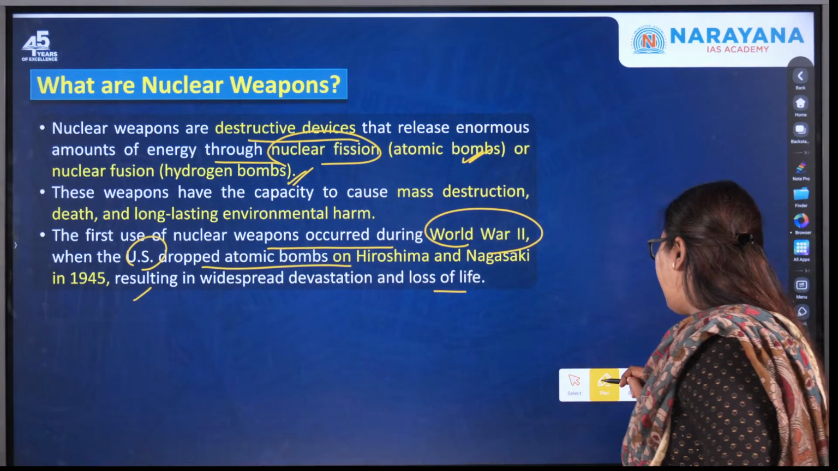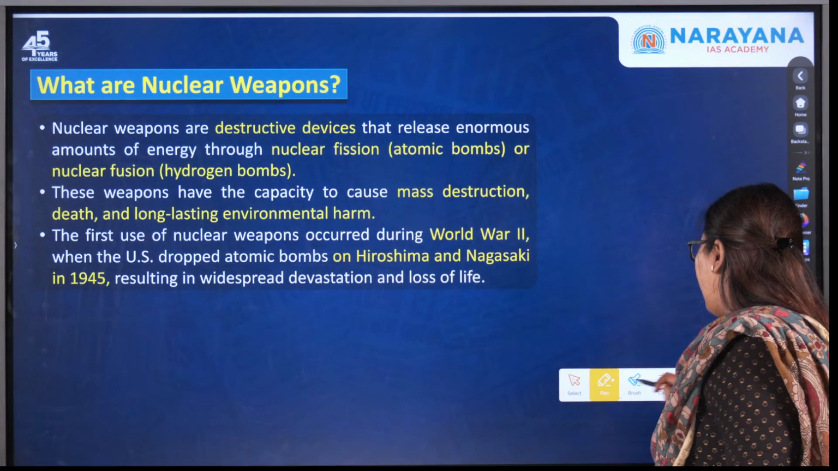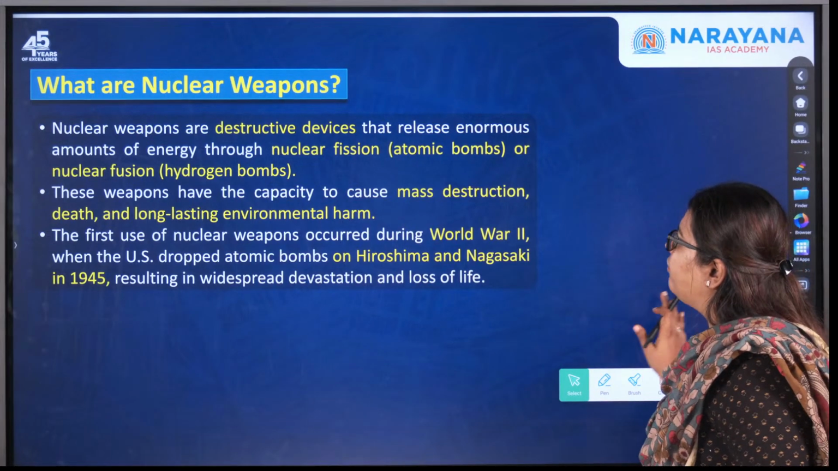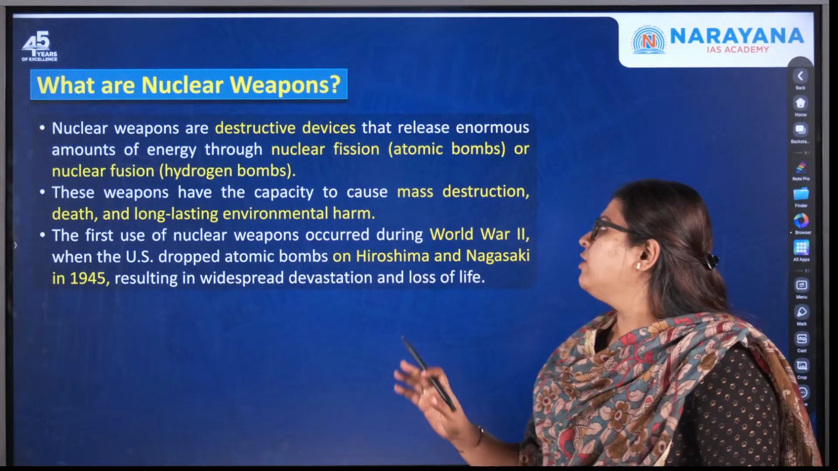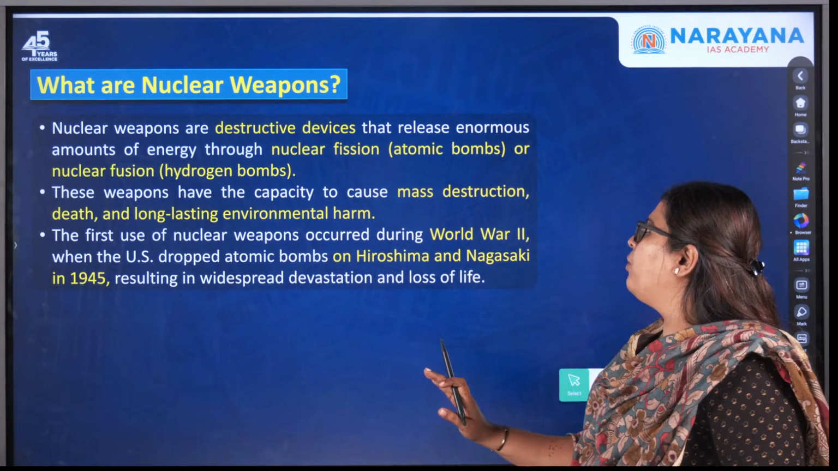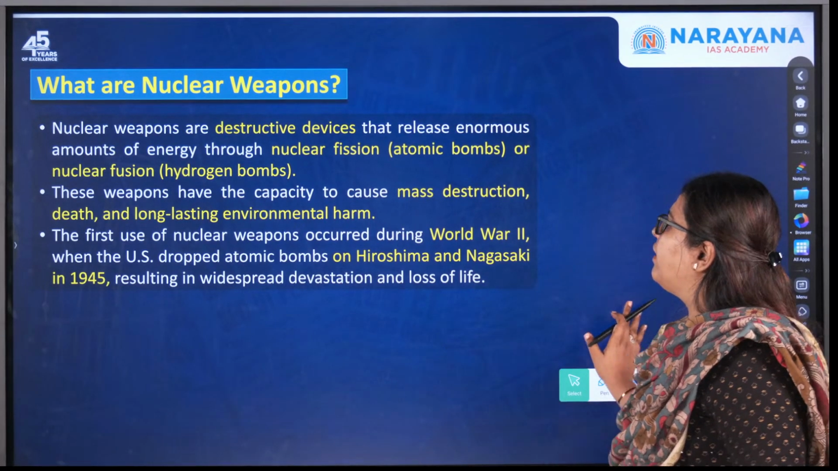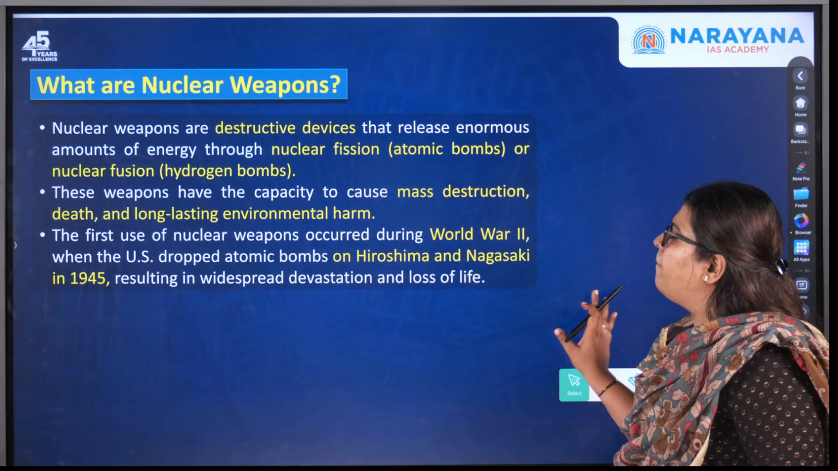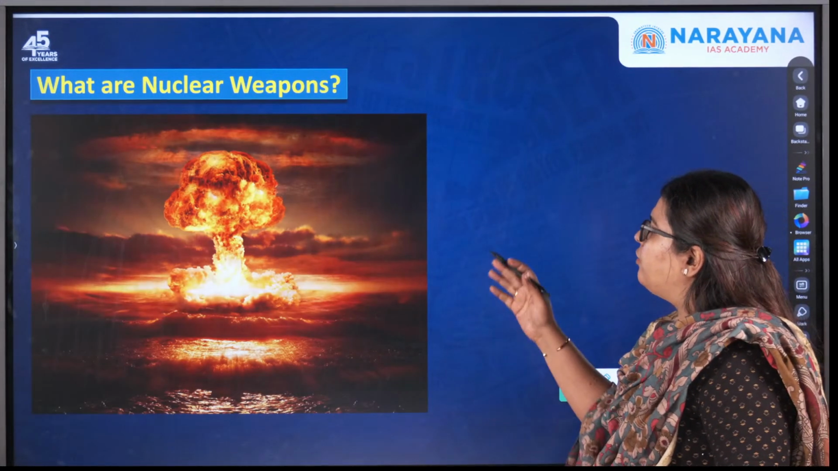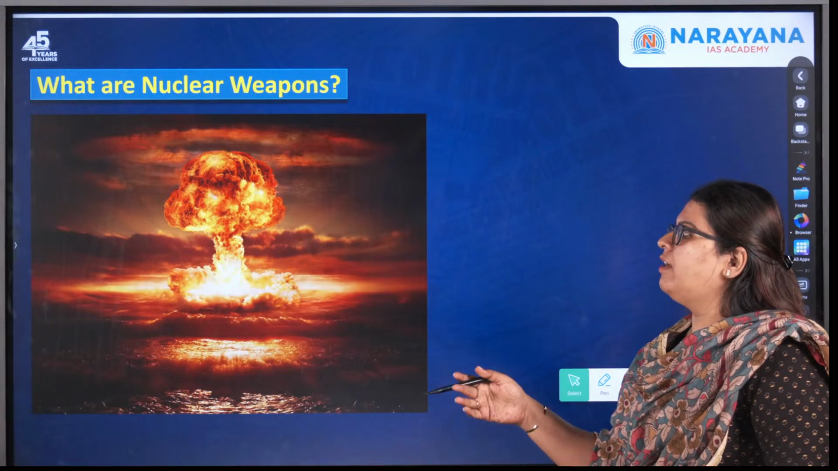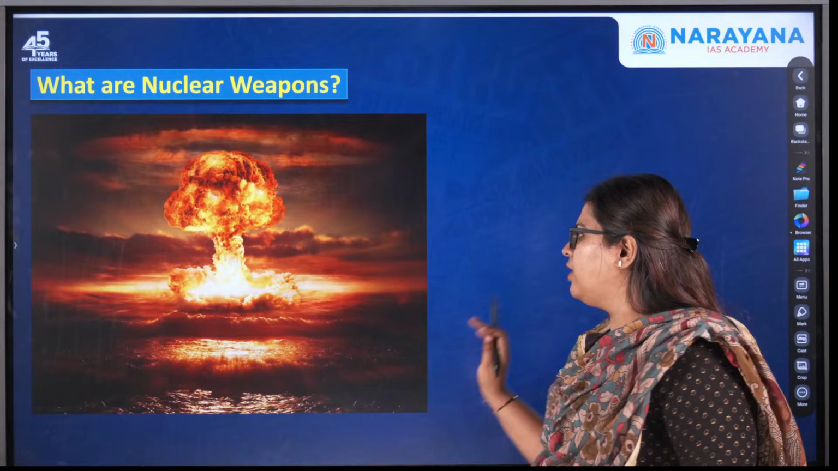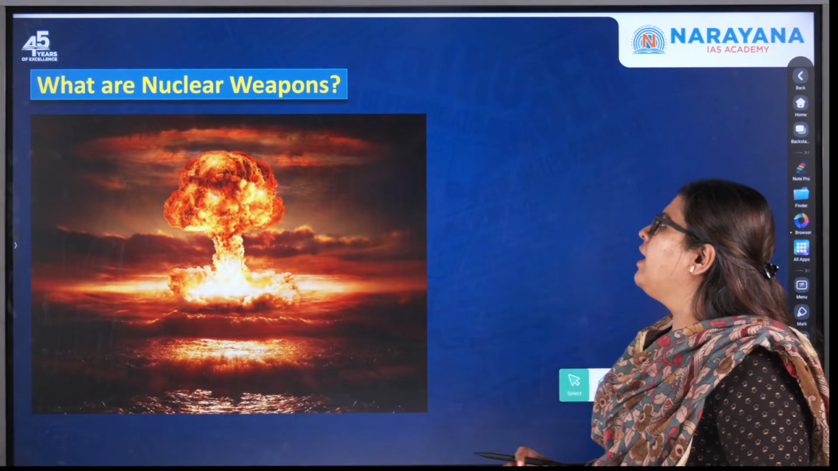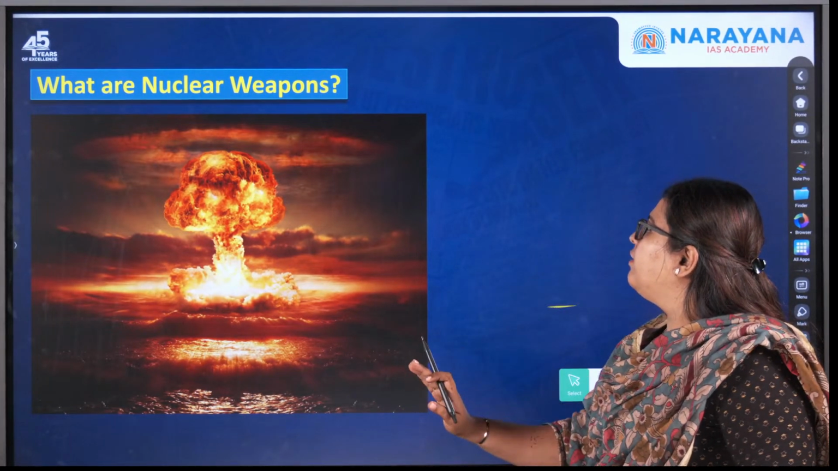So after having understood what we mean by nuclear weapons, it is important for us to understand the concept of nuclear proliferation. Okay, so what we mean by nuclear proliferation is another concept which is very important for our discussion. So if you see, these are nuclear weapons, and the aftermath of it is very catastrophic, as you can see in this particular image. Now let us move on further with our discussion.